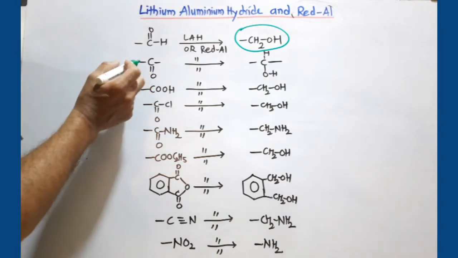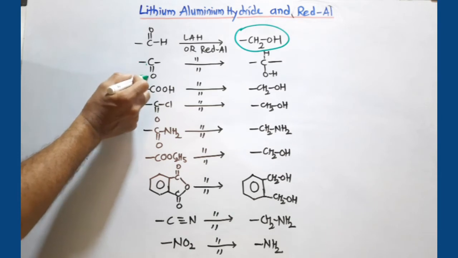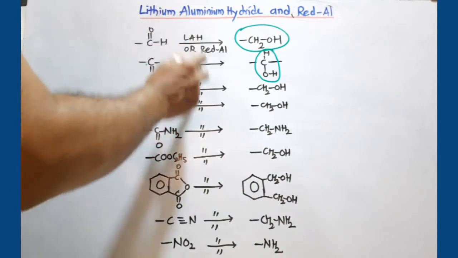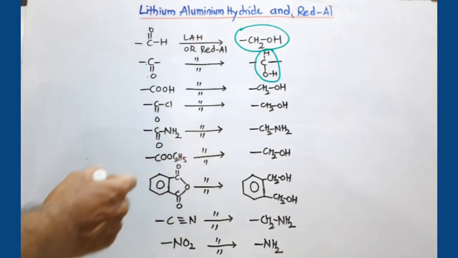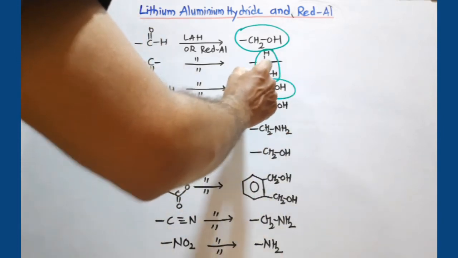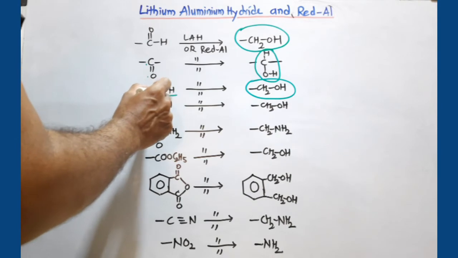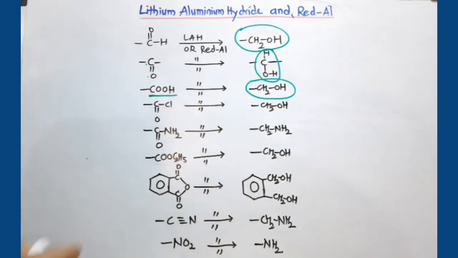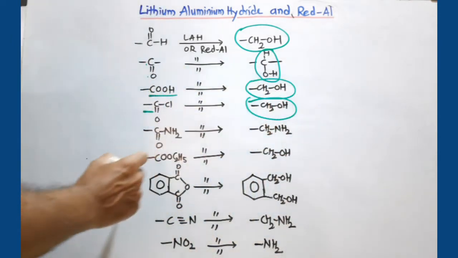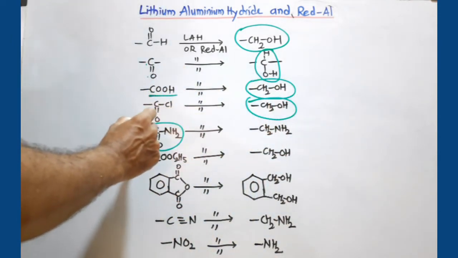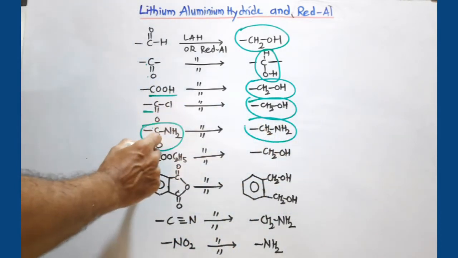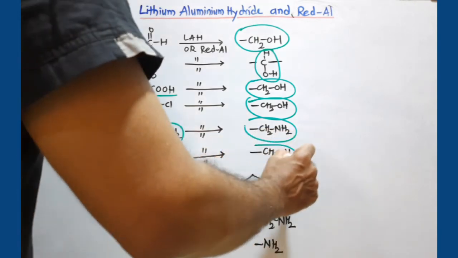If a ketonic group is there, 1H is added here, 1H is added here, and we get CHOH, that means a secondary alcohol. You can use either of the two reagents. If a carboxylic acid is there, you convert this into CH2OH. If an acid chloride is there, again it is converted to CH2OH. If an amide is there, it is converted to CH2NH2 because 1H is added here, 1H is added here. If an ester is there, it is converted to CH2OH.